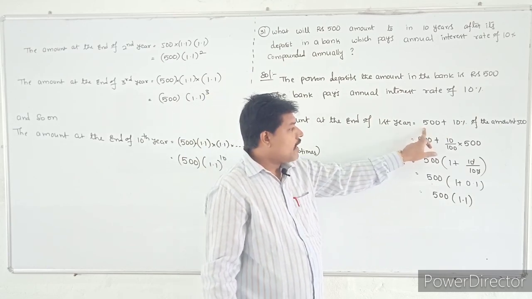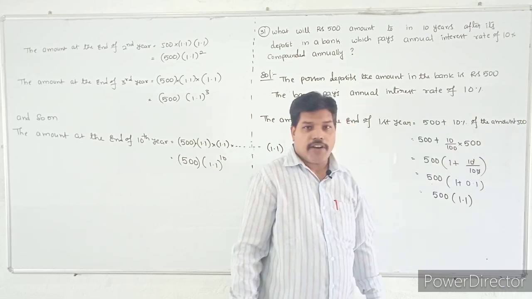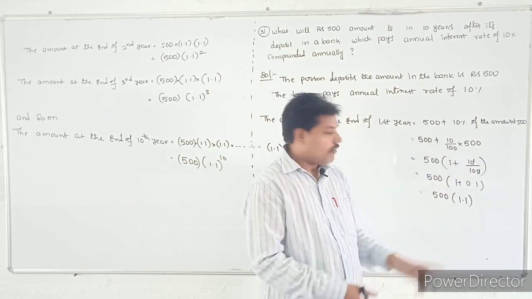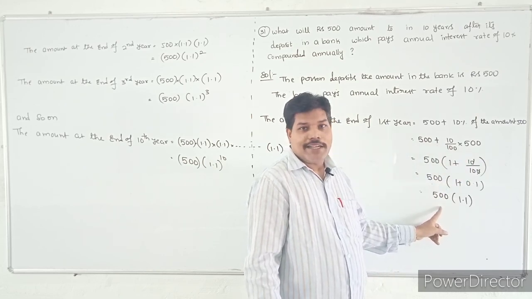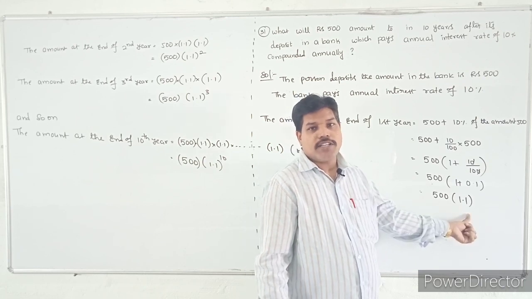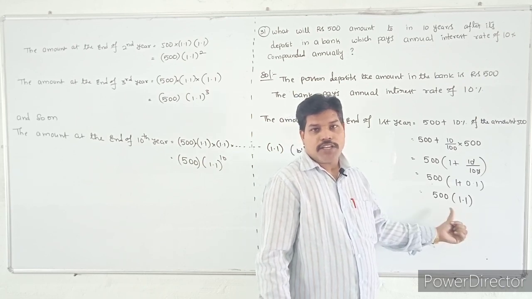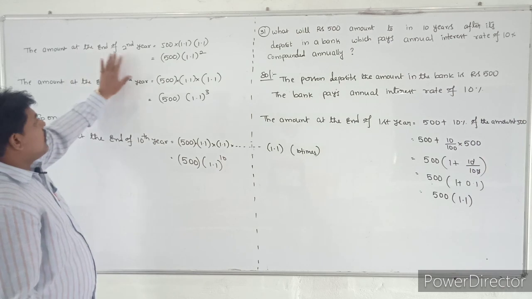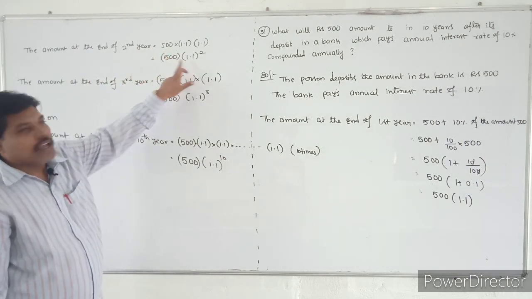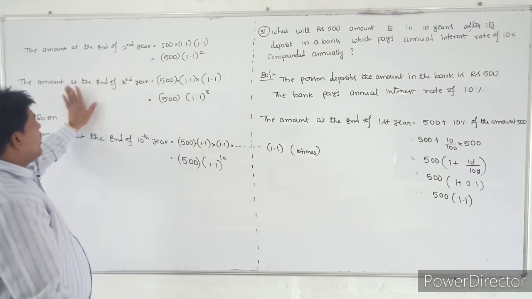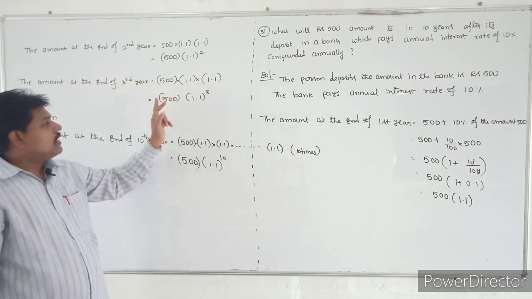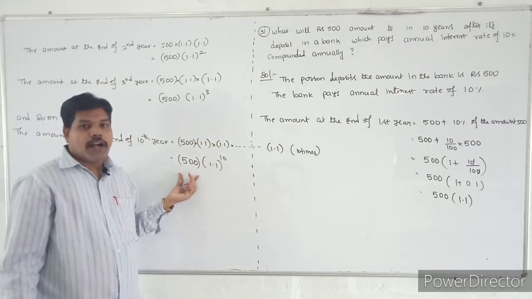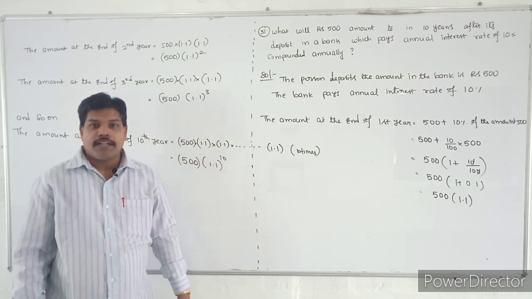It will become 500 plus 10% interest on the 500. So that is 50 rupees actually. You understand that? So 500 plus 50 is 550. You can determine 550 in this form, so you can calculate easily. A value is 500 and R value is 1.1. So if you can identify this, A is 500 and R is 1.1, automatically you can calculate the amount at the end of the second year, A R square, that is 500 into 1.1 whole square. At the end of the third year, it will become A R cube, that is 500 into 1.1 whole cube. At the end of the 10th year, it will become 500 into 1.1 whole power 10.